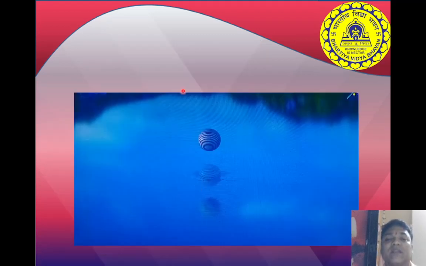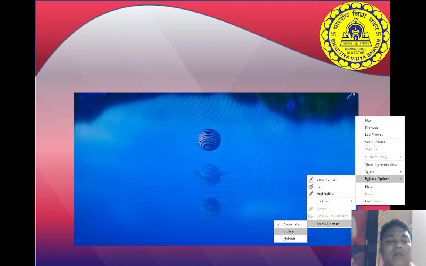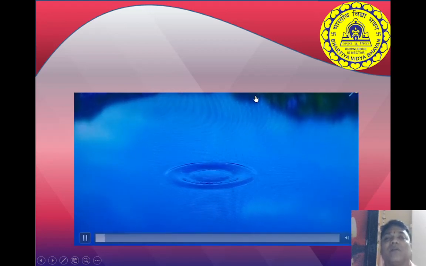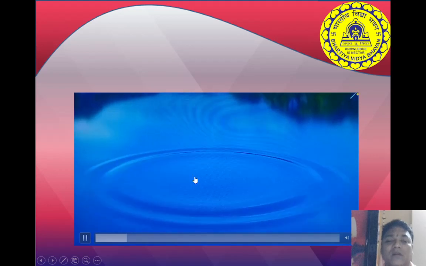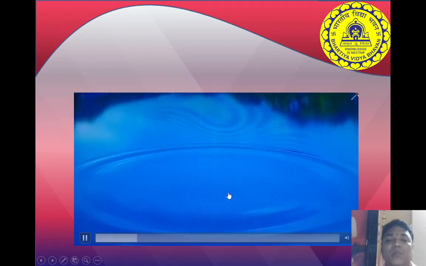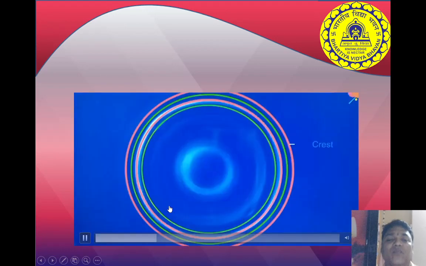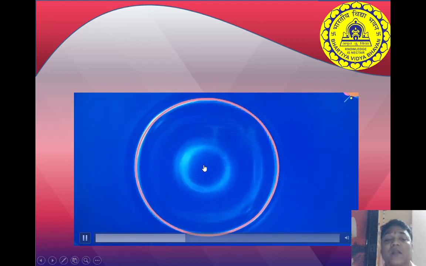Here we can see about the wave, how the wavefront we get. See here the diagram. So a stone is thrown, ripples are formed. When the ripples are formed, here we get a crest and trough. Crest and trough. And what happens here?